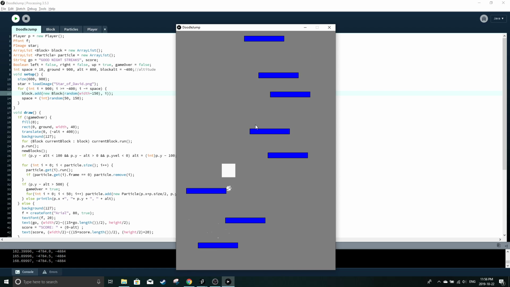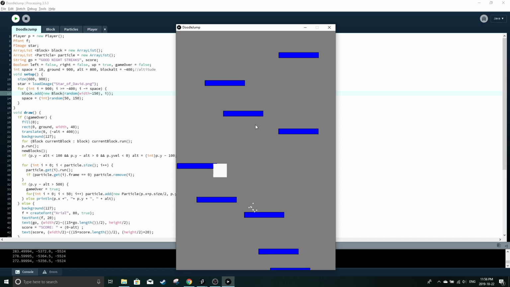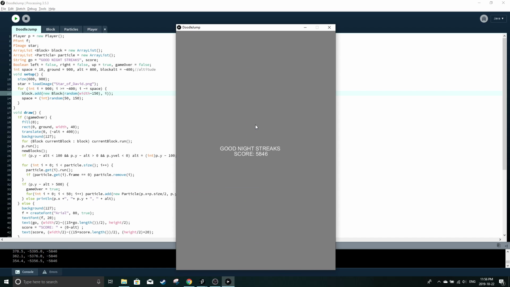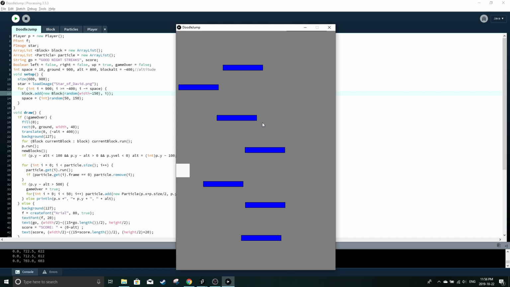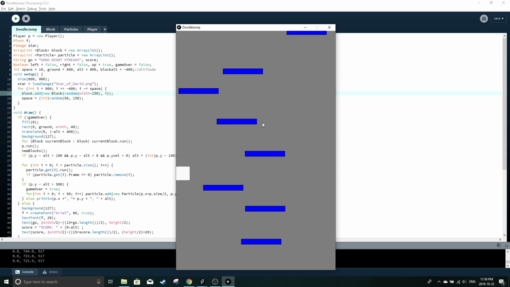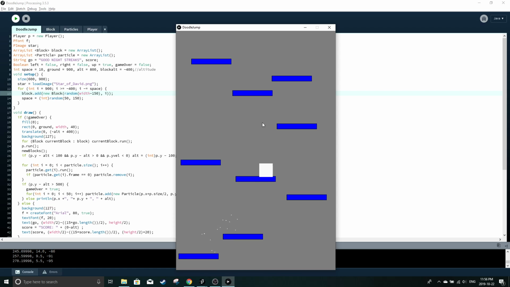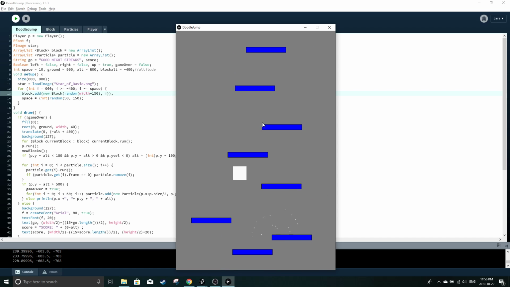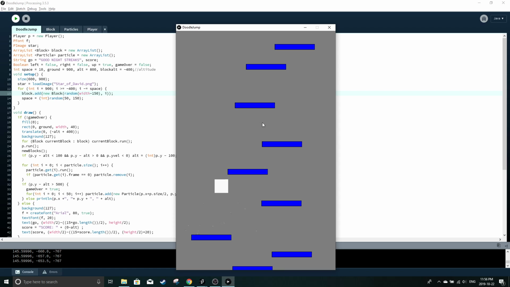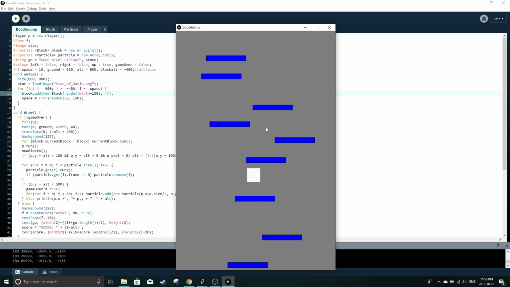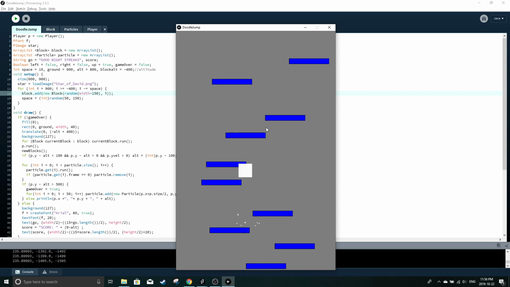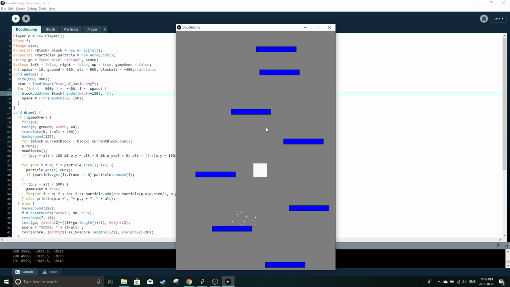How the level designing algorithm works is that, and there's the streaks message, it basically just generates or picks a random x coordinate, and then it draws a block at that x coordinate, and then it picks a random number which is less than the player's height, and that creates the interval between each of the platforms. So you'll never see more than one platform at any given y coordinate, and you'll always see a minimum space between any two platforms.